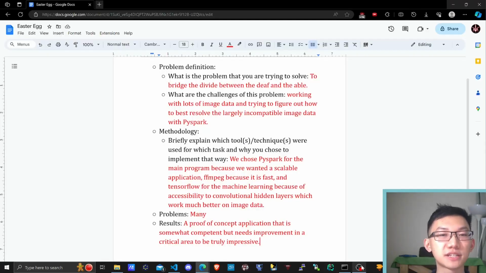In summary, our project set out to bridge the divide between the deaf and the able. We were working with a lot of image data and needed to make that work with Spark despite the two being largely incompatible. We chose PySpark because we want the main application to be scalable, FFmpeg because it is fast, and TensorFlow for the access to convolutional hidden layers. We have had a lot of problems, but we ended up with a proof of concept application that is somewhat competent but needs improvement in a critical area to be truly impressive.